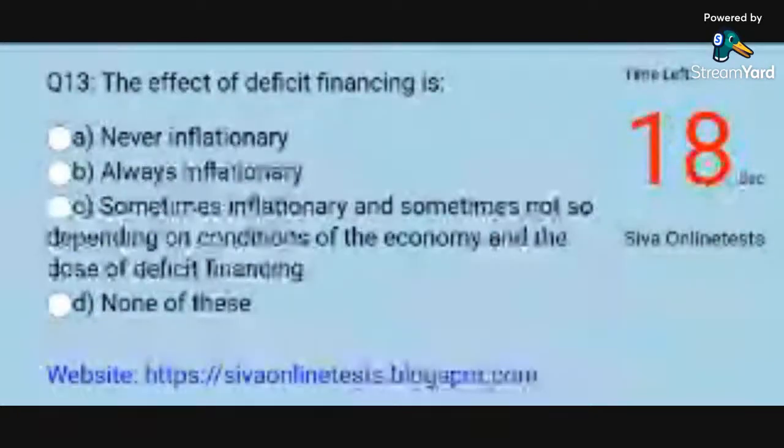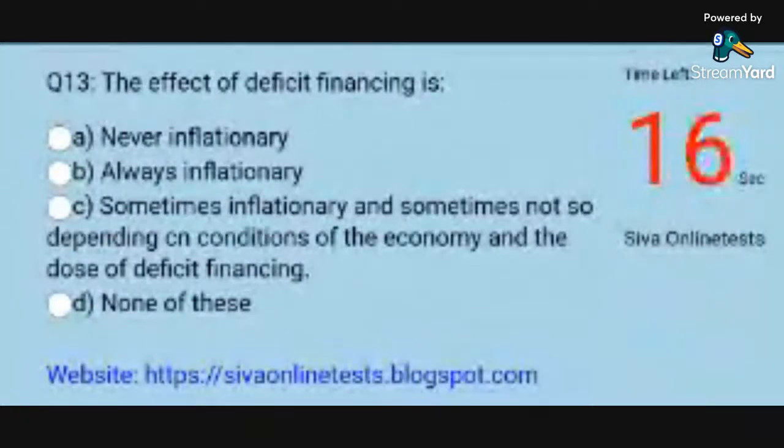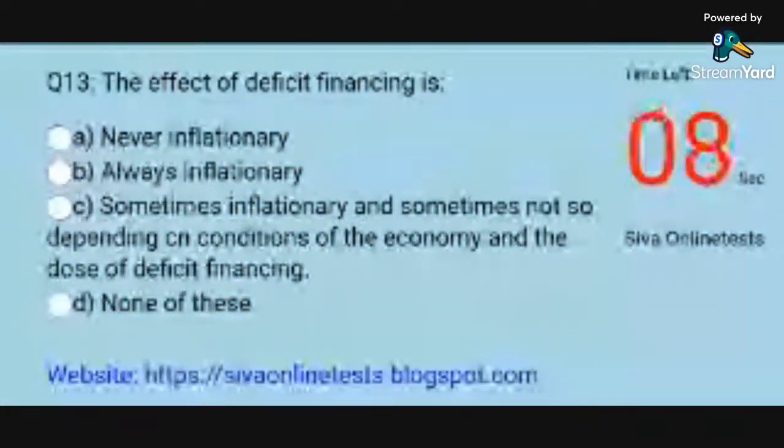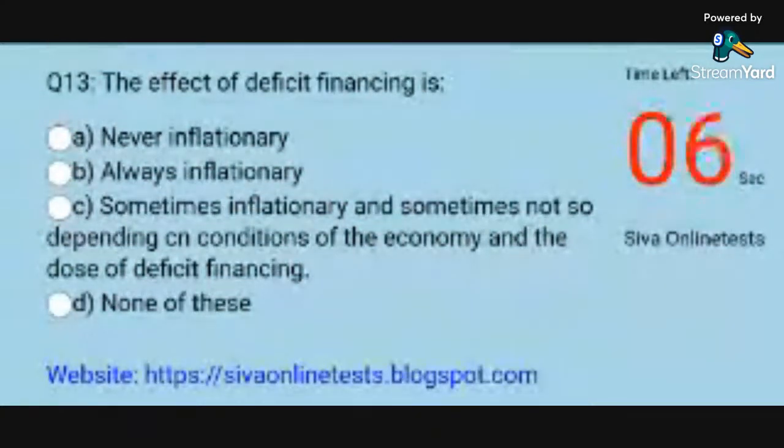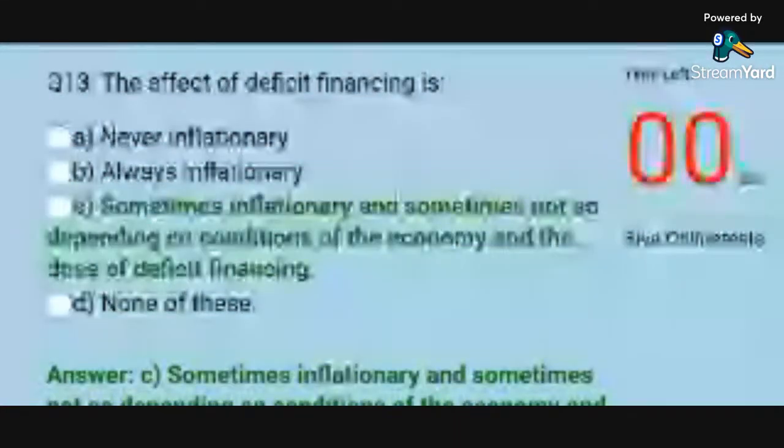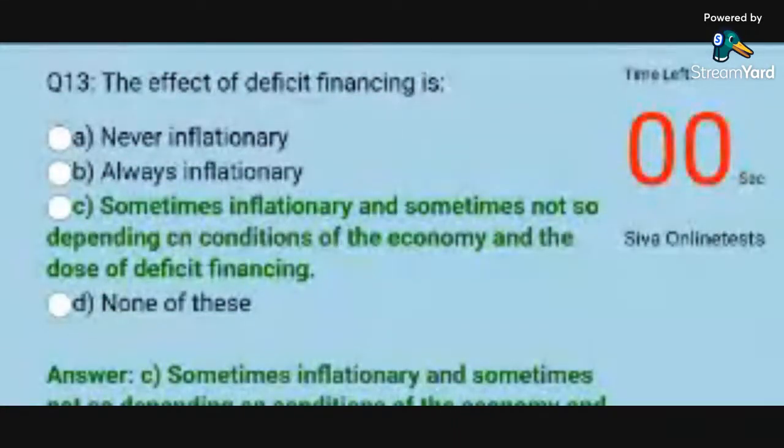Question 13. The effect of deficit financing is. Options: A. Never inflationary. B. Always inflationary. C. Sometimes inflationary and sometimes not so, depending on conditions of the economy and the dose of deficit financing. D. None of these. Answer: C. Sometimes inflationary and sometimes not so, depending on conditions of the economy and the dose of deficit financing.